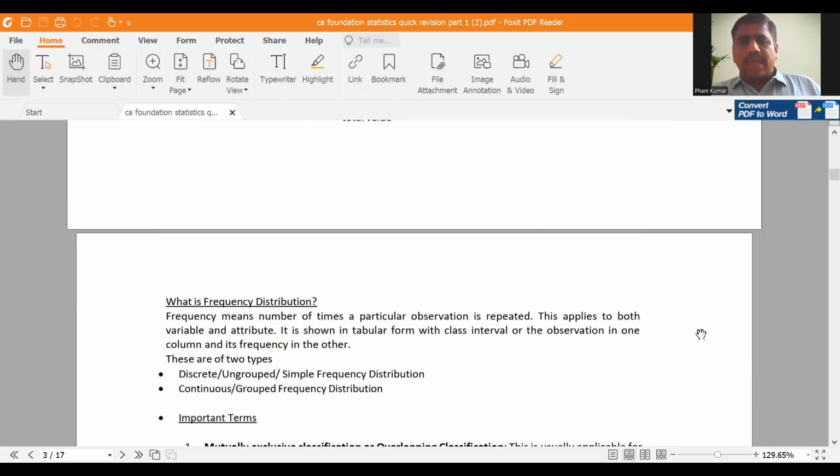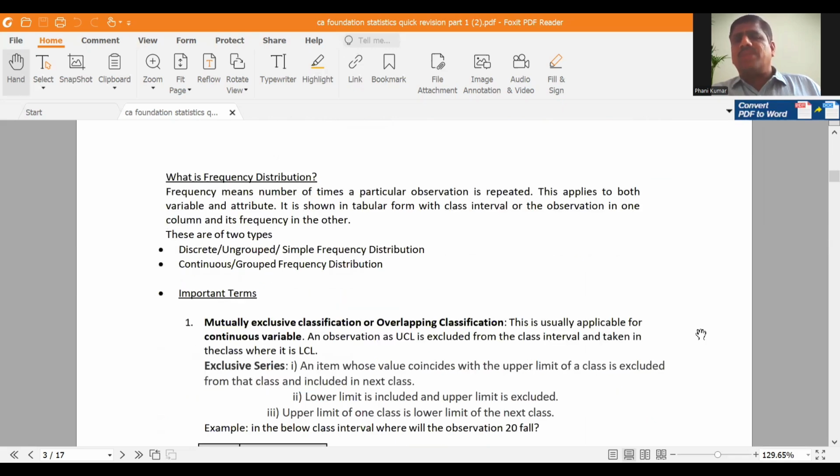Before going to frequency diagrams, I will explain what is meant by frequency distribution. What is meant by frequency? Frequency means the number of times a particular observation is repeated. This applies to both variable and also attribute. How many types of frequency distributions are there? We have two types. One is discrete frequency distribution and the other is continuous frequency distribution. Discrete frequency, other name is simple frequency distribution or ungrouped. Continuous frequency is also known as grouped frequency distribution.